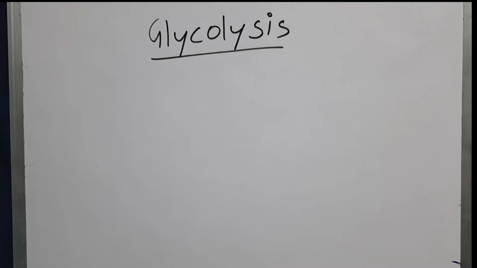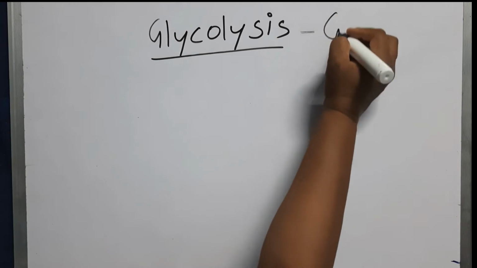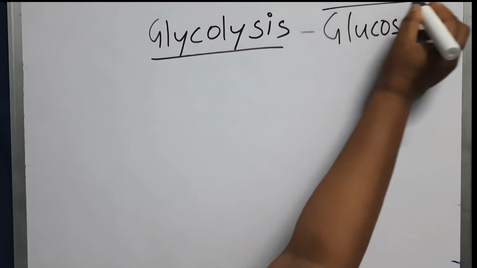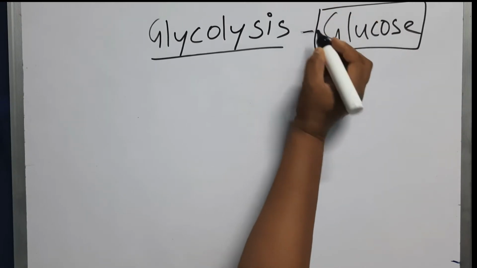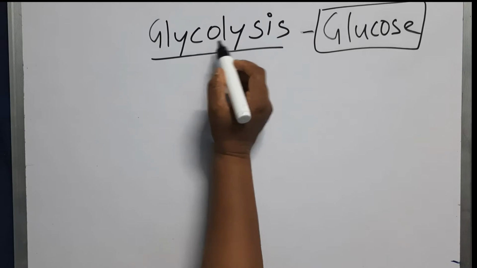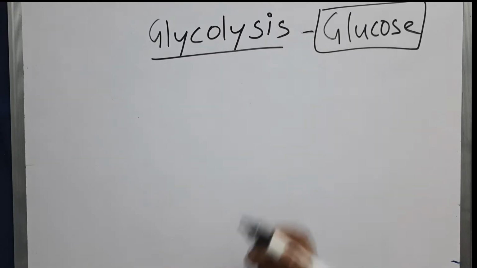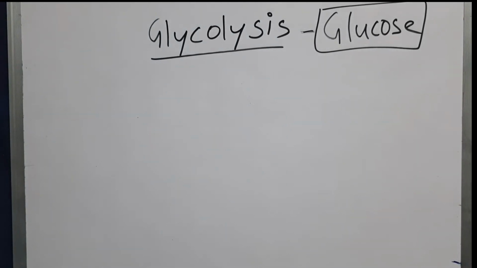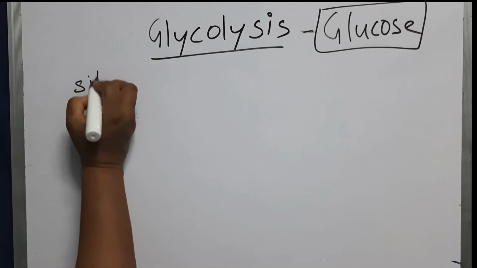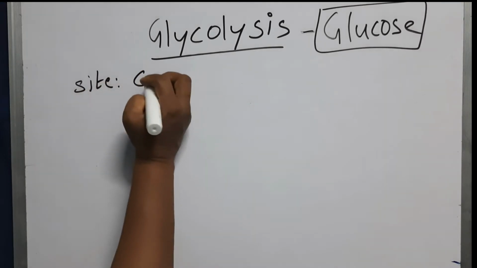So in this pathway, we require a glucose molecule. So this glucose is oxidized, that is lysis. Breakdown of glucose is called as glycolysis. So it will break and it will give you two molecules of pyruvate with the liberation of energy. So this entire process takes place in the cytoplasm. So the site of occurrence here is cytoplasm.